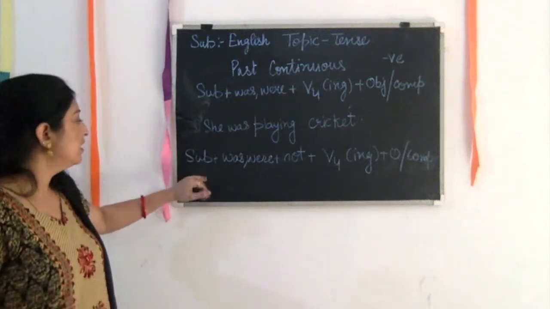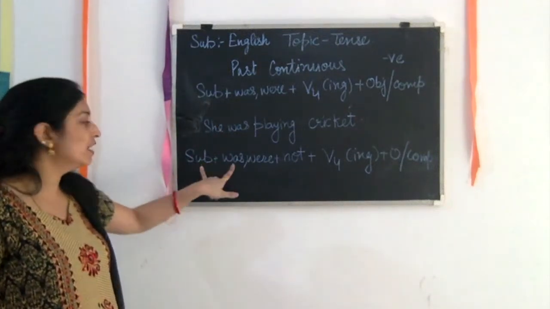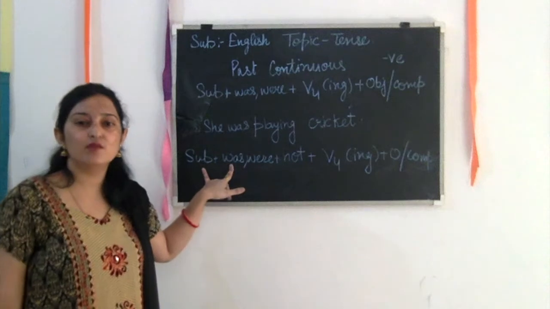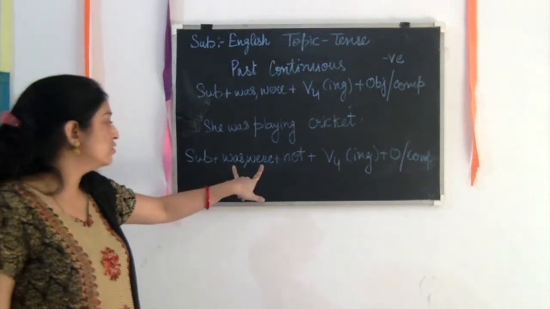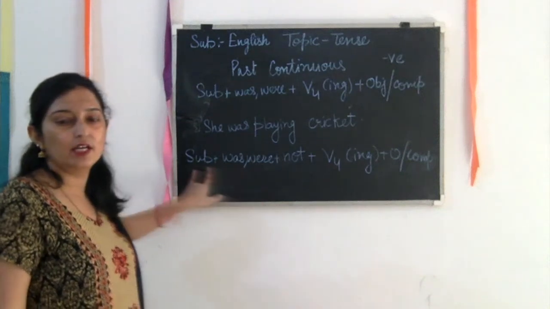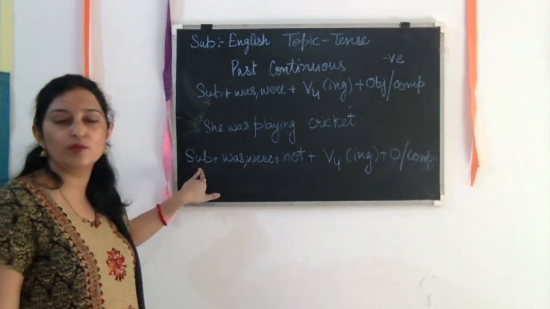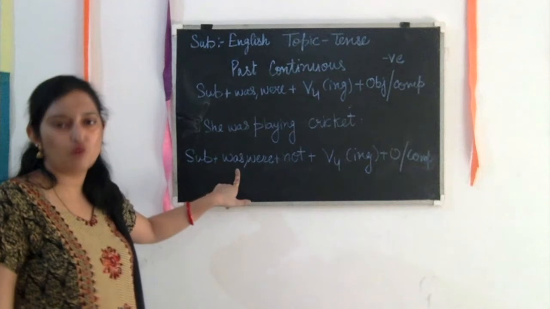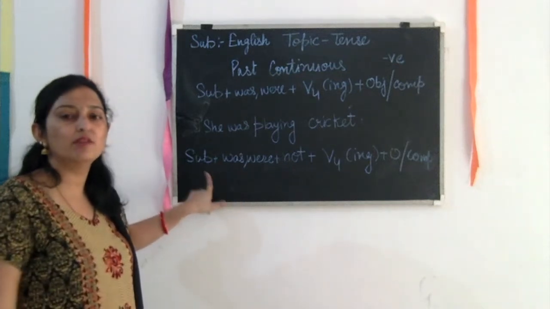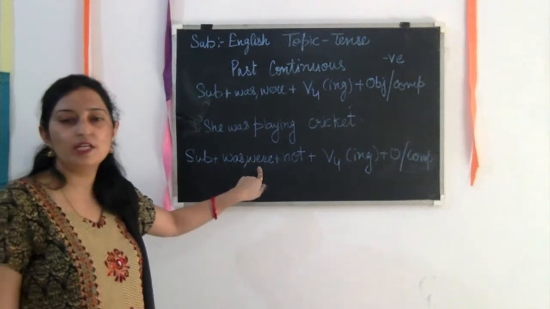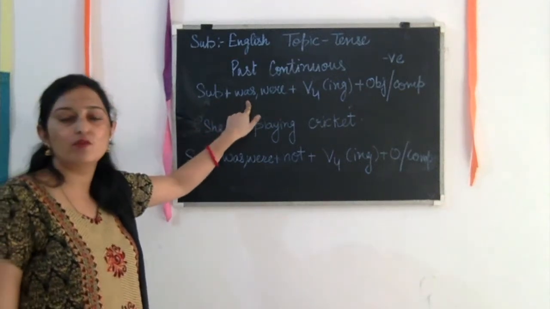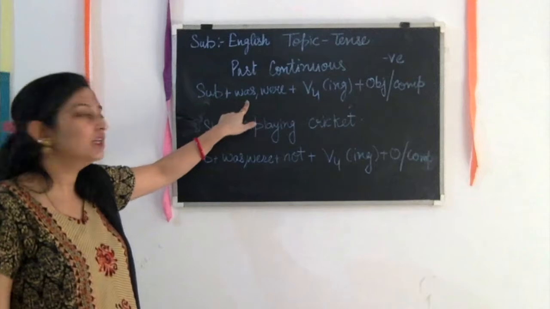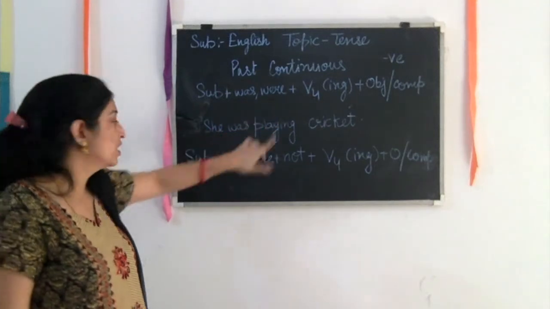So you can see here, as per our subject we have to choose was or were. You can differentiate very well whether the subject is singular or plural. For a single subject we have to use was, and if more than one subject is present, then we have to write were.